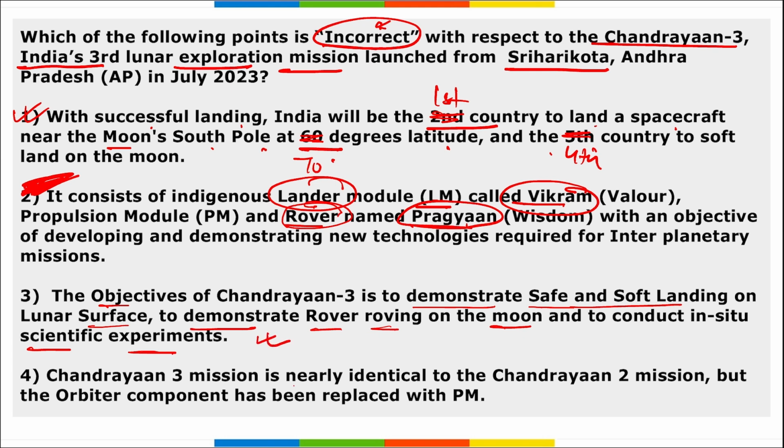Fourth, Chandrayaan 3 mission is nearly identical to Chandrayaan 2 mission, but orbiter component has been replaced with PM. That is your propulsion module.